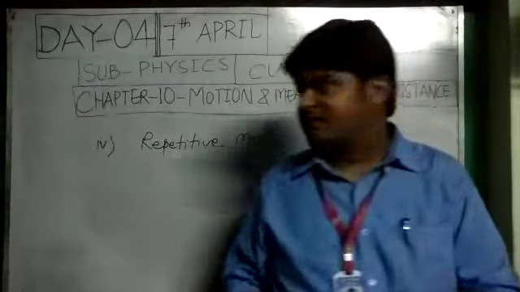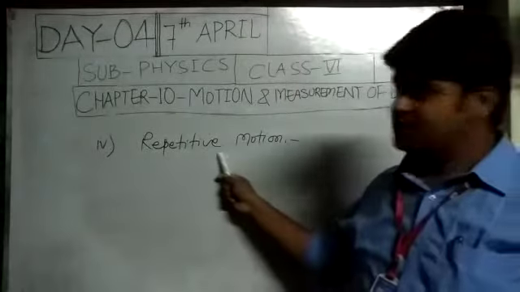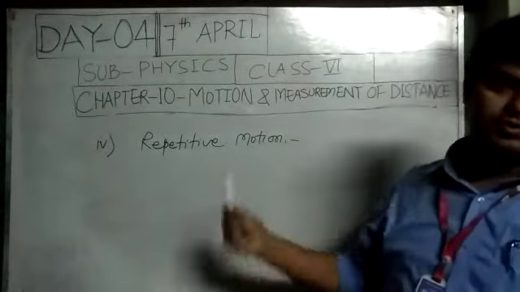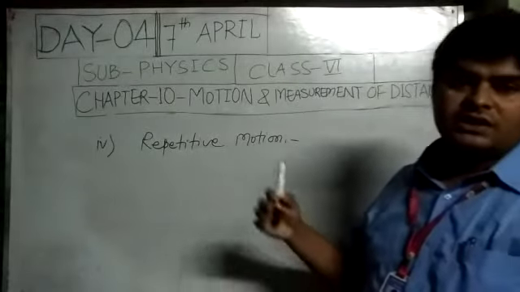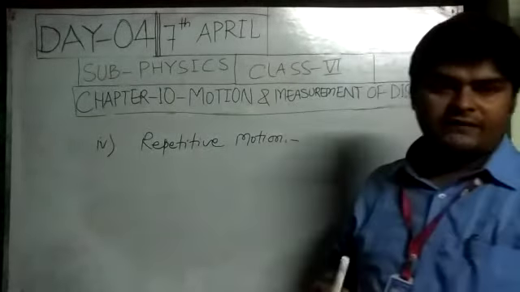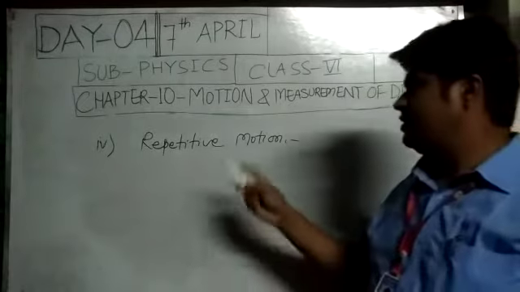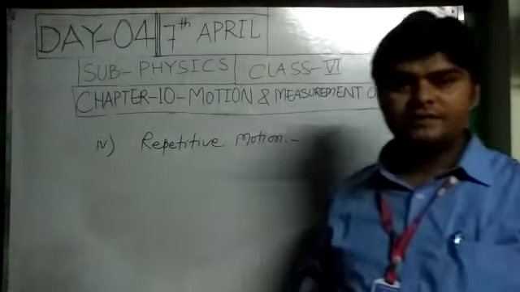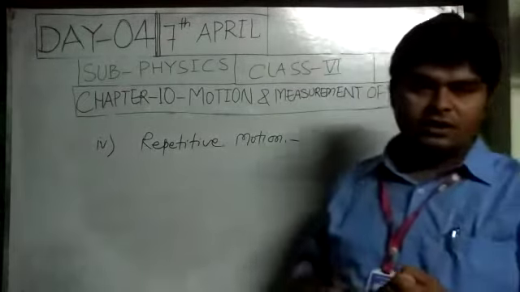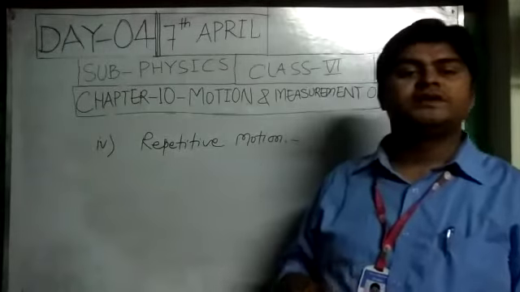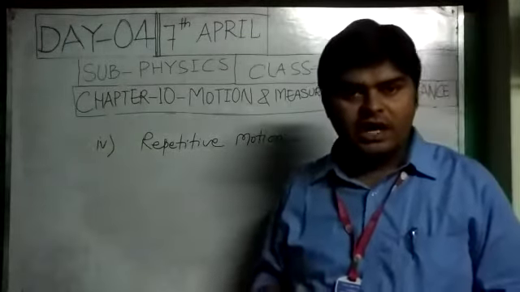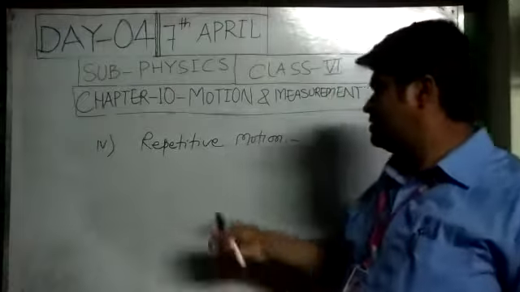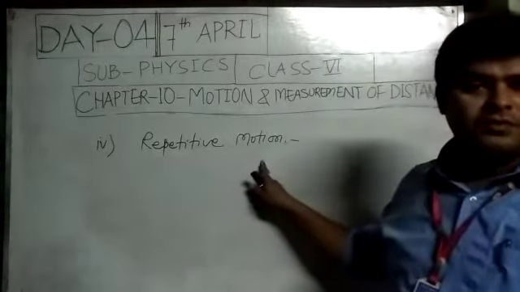Repetitive motion comes from the word repeat, that means repeated motion. The motion of an object which gets repeated after some time is called repetitive motion.